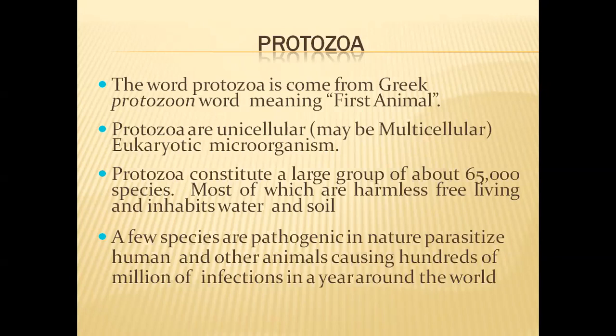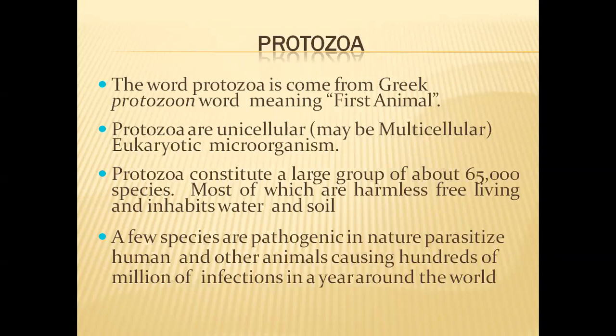According to this 5 kingdom classification, all living organisms have been classified into these 5 kingdoms based on their characteristics. In Animalia or Metazoa kingdom, all multicellular animals have been put under this kingdom.